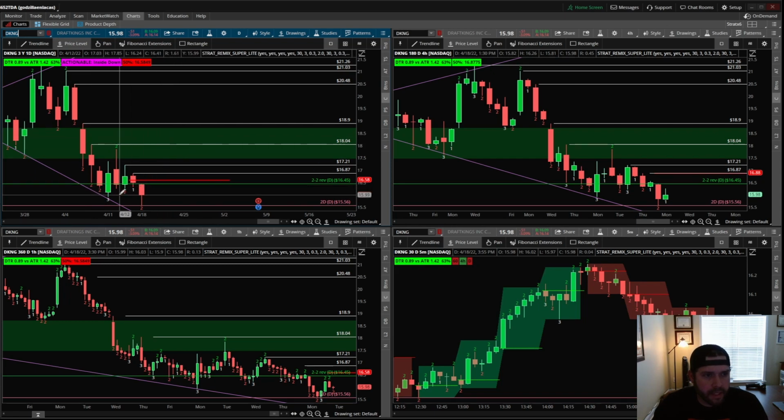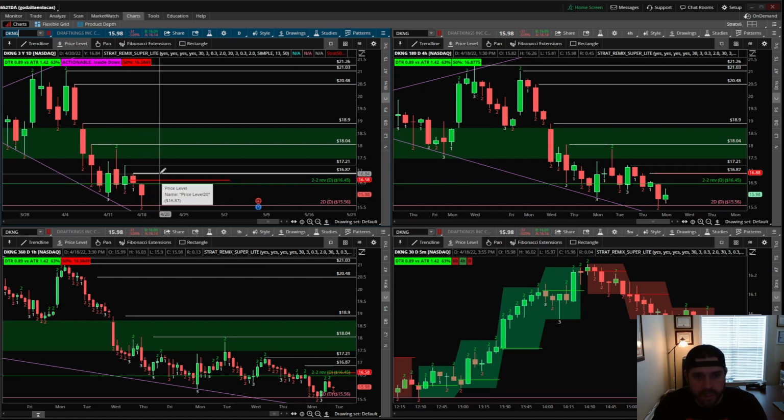Next one on the list is DraftKings. Played this today again, went 2-1-2 to the downside as expected. If you got in after my entry around 16.21 and rode it down to the first price target of 15.91 with the $16 puts, you probably did well, assuming you took profit and didn't get greedy.